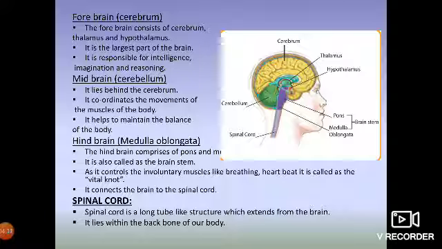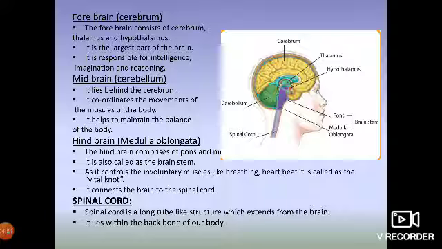The muscles which control voluntary actions are called voluntary muscles. The voluntary actions are controlled by our cerebellum, and the involuntary actions are controlled by your hindbrain, that is the medulla oblongata.